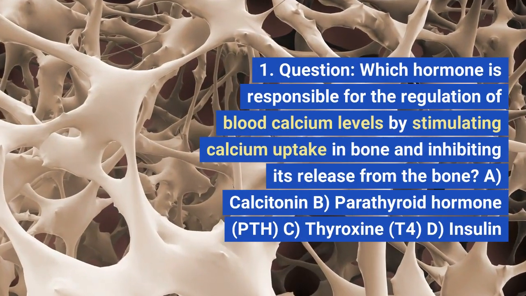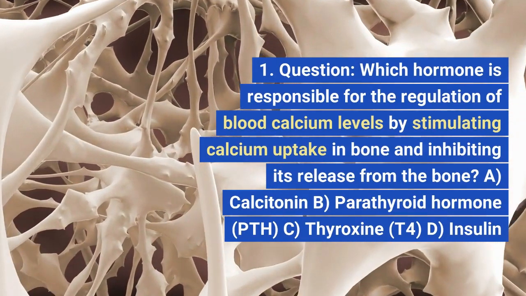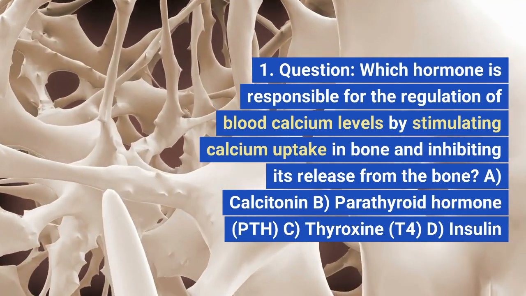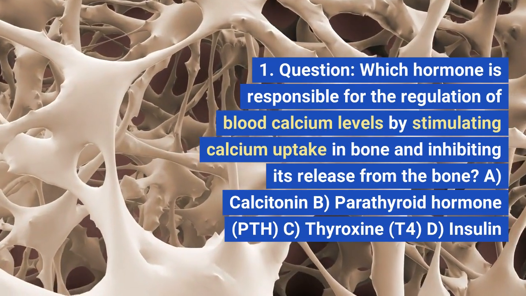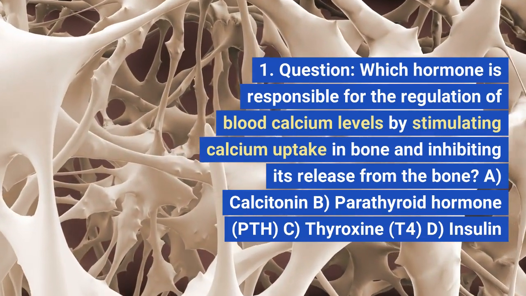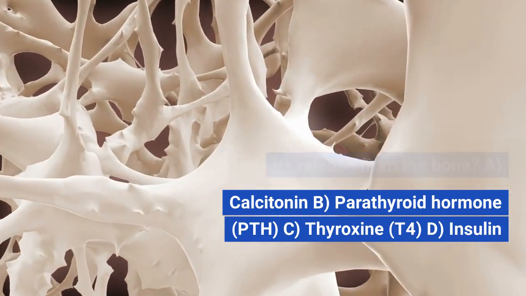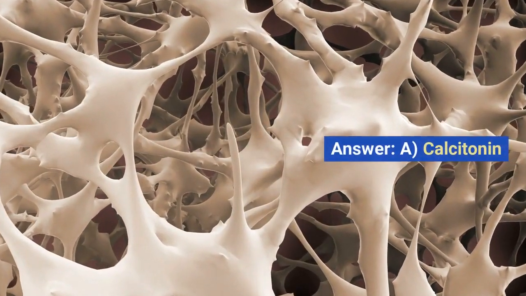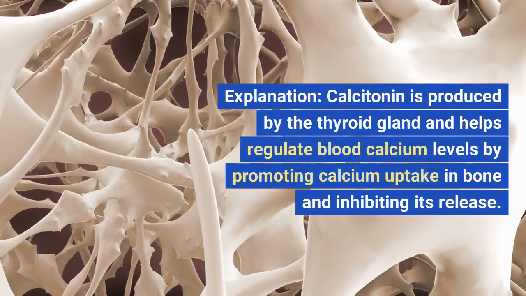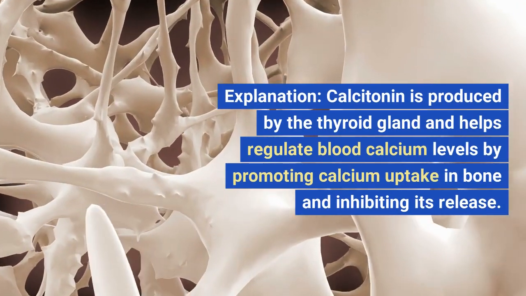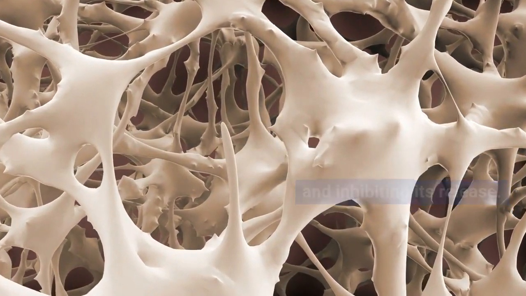Question: Which hormone is responsible for the regulation of blood calcium levels by stimulating calcium uptake in bone and inhibiting its release from the bone? A. Calcitonin. B. Parathyroid hormone, PTH. C. Thyroxine, T4. D. Insulin. Answer: A. Calcitonin. Explanation: Calcitonin is produced by the thyroid gland and helps regulate blood calcium levels by promoting calcium uptake in bone and inhibiting its release.